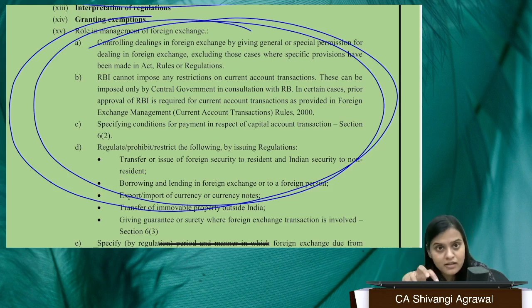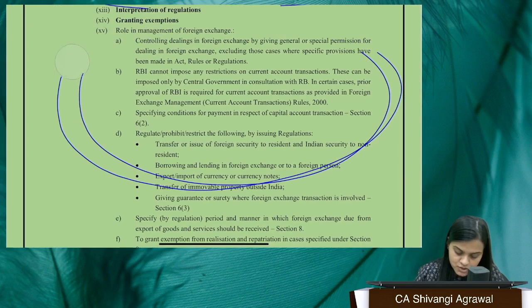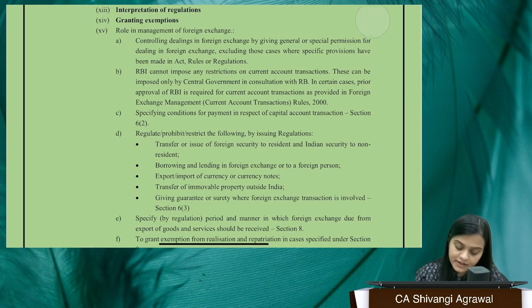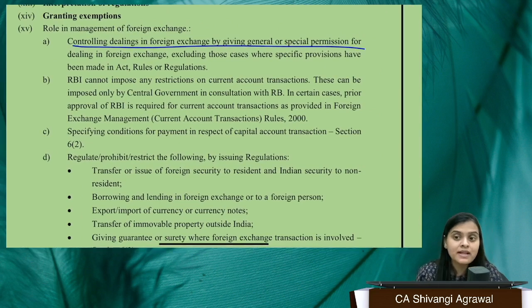So RBI under FEMA, when we talk about foreign exchange management, is the custodian of foreign exchange first. They regulate capital account transactions second. They control the dealing. A lot of times you need RBI approval for certain categories of cases. Even when we talk about LRS, we have read in facilities other than individuals, you need to obtain RBI's approval in a lot of cases, even in current account transactions. So prima facie, RBI doesn't have the